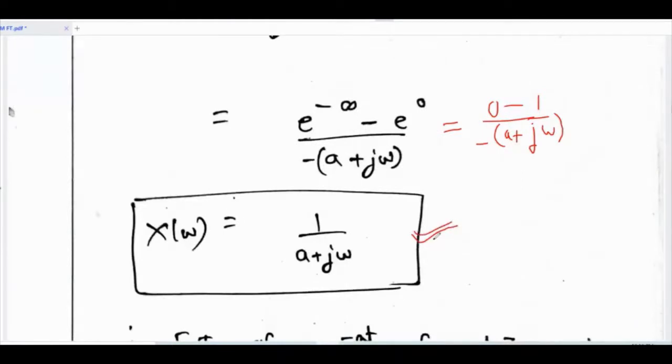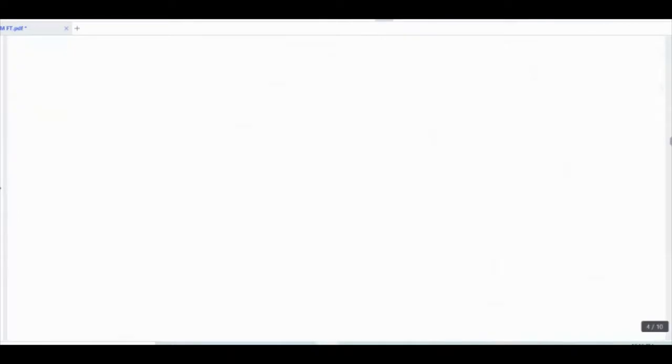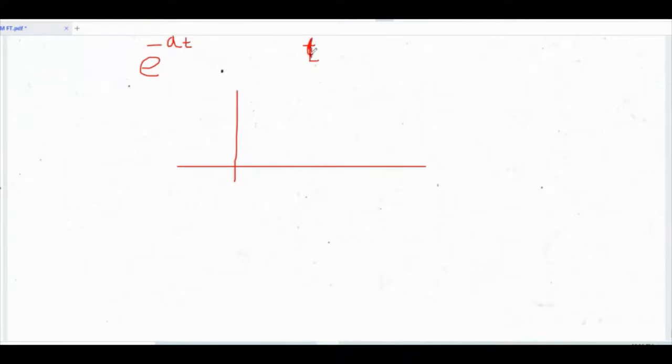Okay. Now I would like to talk about the exponential signal more. When I say e raised to minus at, in general I will just plot the e raised to minus at signal. E raised to minus at is a decreasing exponential signal. The shape of the signal is like this. It will not touch 0. Its value will be 0.00000000 like that. So this is the graph of e raised to minus at.